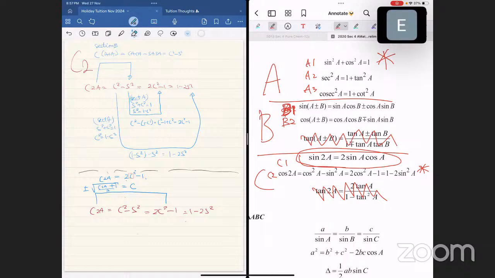Not really. Come on, Eben. Follow me, yeah? Cosine 2A plus 1 equals 2 cosine square. Correct or not? Minus 1 plus 1, correct? Cosine 2A plus 1 divided by 2, correct? Then finally square root of everything. Cosine 2A minus 1 plus 2, equals cosine, but with a plus minus.